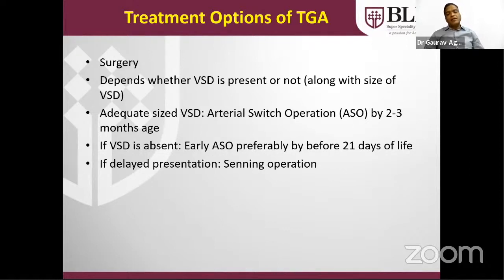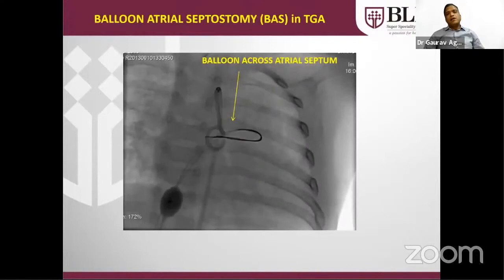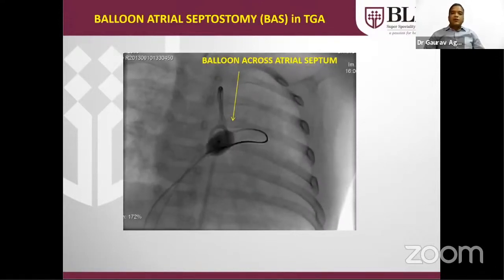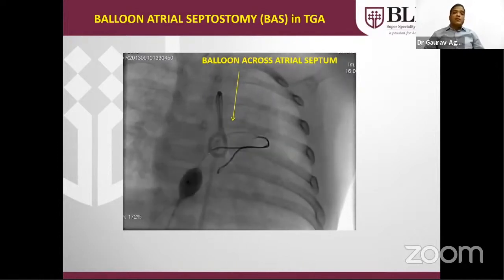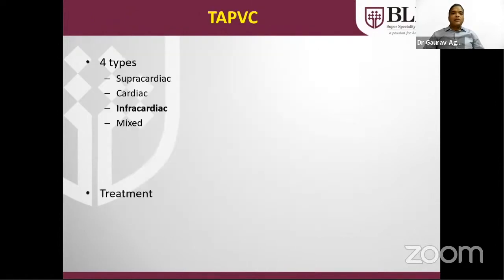If the patient presents late, there is only one choice, that is the Senning operation, in which the pulmonary venous and systemic venous baffles are created to the respective ventricles. Role of intervention in TGA: only ballooning of the atrial septum can be done whenever there is no VSD, the PDA is closed and the PFO is small. You should not use prostaglandin in such a situation because the increased pulmonary venous blood flow will not have any benefit on the right side to supply the body. So a balloon has to be done to increase the size, to palliate the patient.